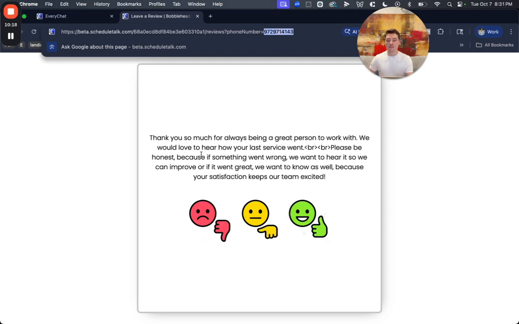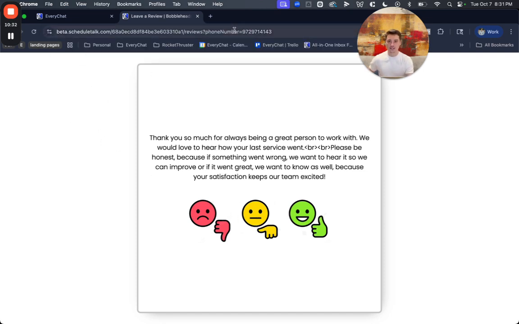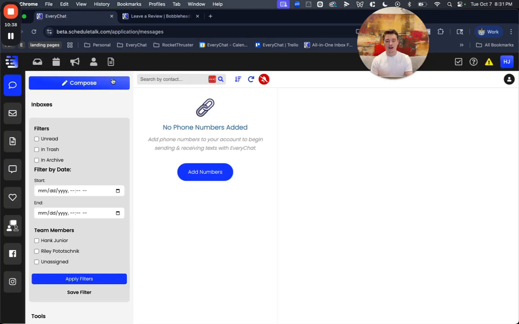So rather than them having to fill out the form, they just get taken directly to the survey page itself. And all they have to do is pick how it went, and then they can go leave that review or leave some feedback based on how the service went. So I did want to mention that not every contact, not every person viewing this page is going to have to fill out a form. That's just when we don't know who they are. We need to identify them so we can correctly associate that data to a profile within your system.